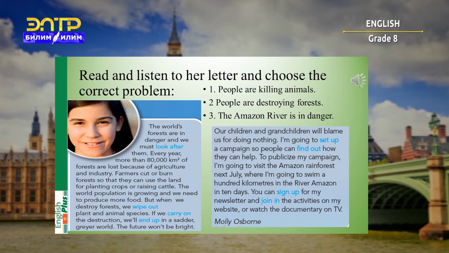The world population is growing and we need to produce more food. But when we destroy forests, we wipe out plant and animal species. If we carry on the destruction, we'll end up in a sadder, greyer world. The future won't be bright. Our children and grandchildren will blame us for doing nothing.